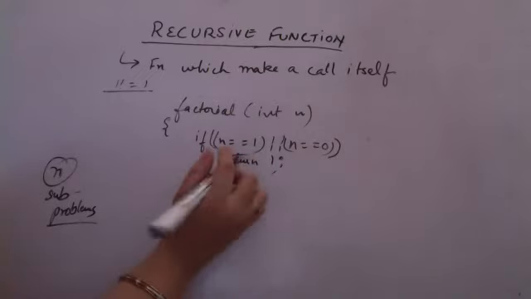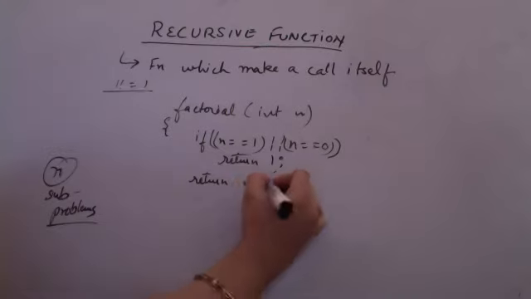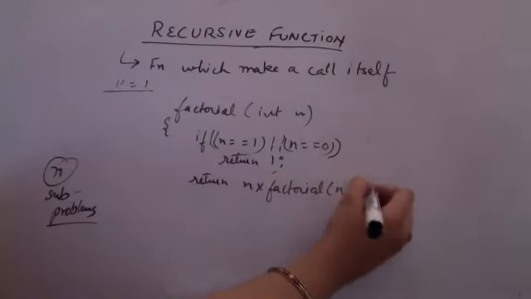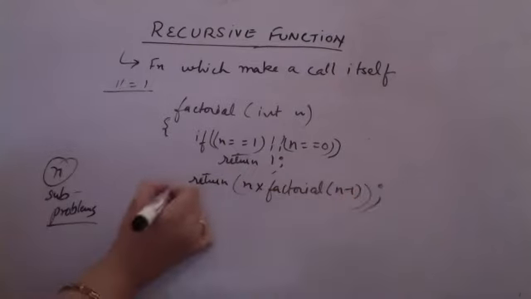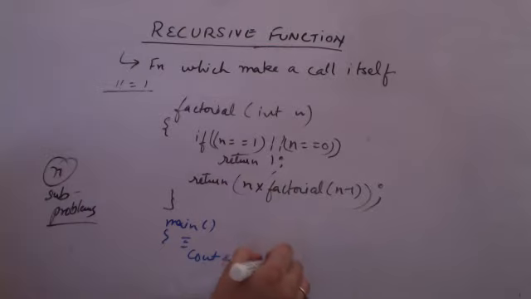If you are not returning 1, what you should be doing? You should return n into factorial. Now this is a recursive call to n minus 1. Now this is my recursive call. This is the only factorial function. आपको अभी main से इस function को call करना पड़ेगा for particular n. Supposedly, I am calling main में. I am calling this function somewhere that I am saying cout factorial 5.